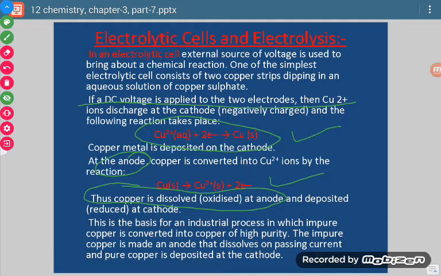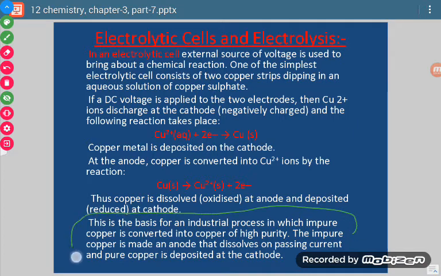And the copper rod which acts as the cathode, that copper gets deposited at the cathode. So this is the criterion for purification of a large number of metals. This process is useful for purification of metals.